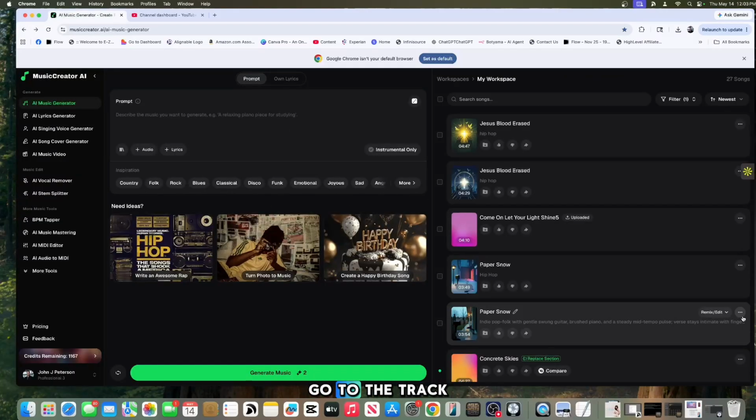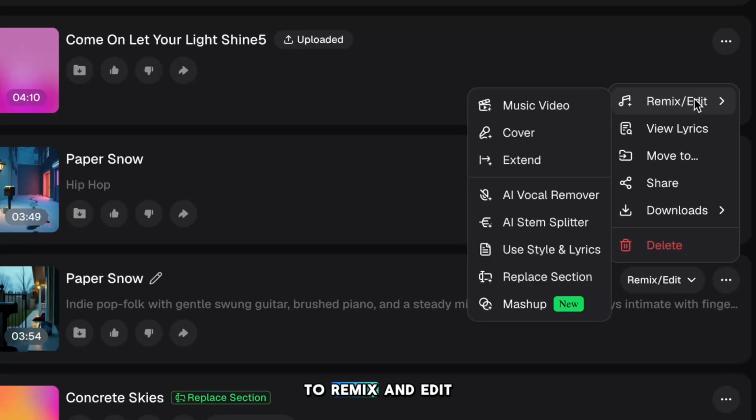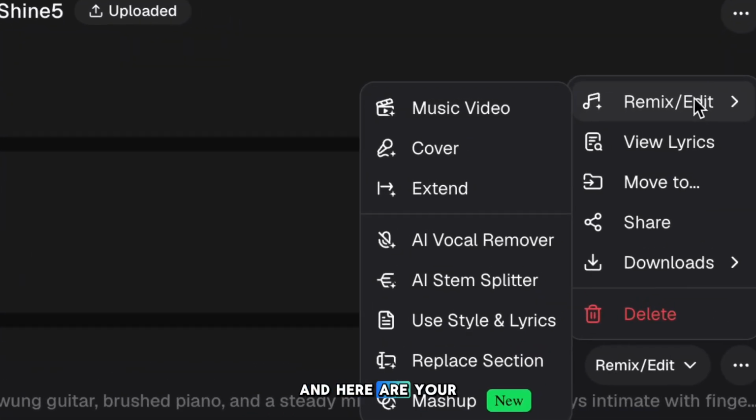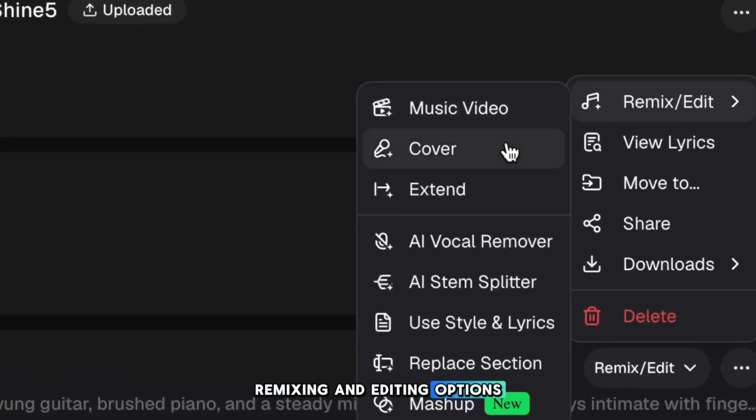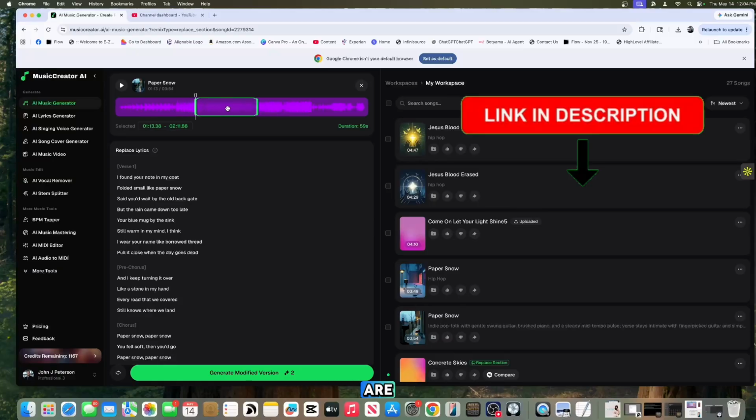You would just go to the track with the lyrics that you want to replace, and you would click these three little dots, and you would go to Remix and Edit, and here are your remixing and editing options. You can do vocal remover, AI stem splitter, you can reuse the style and lyrics, replace section, and mashup. You're going to go right here to replace section. Okay, and here we are.